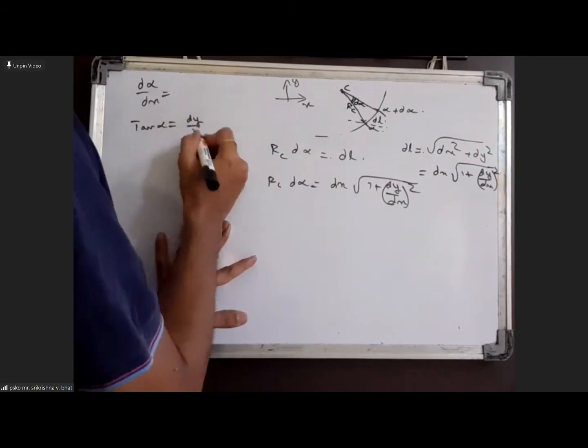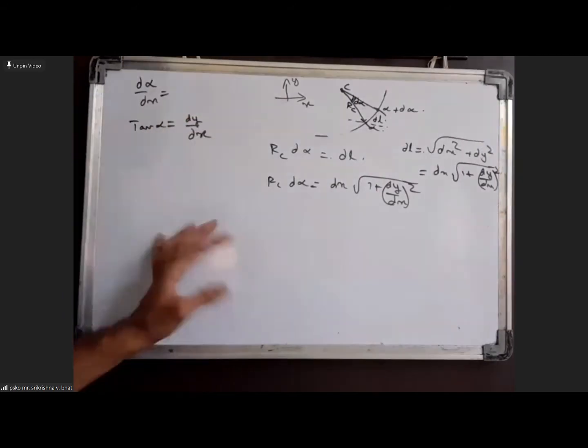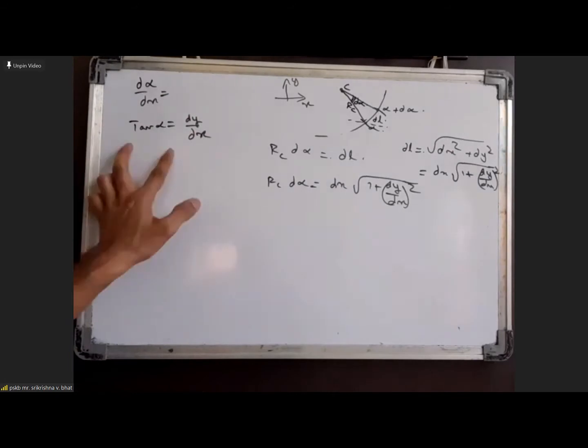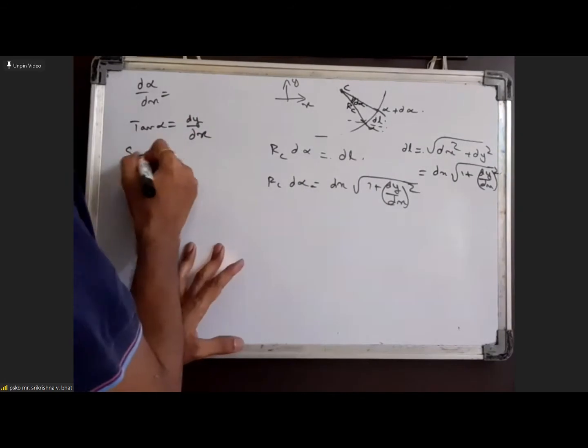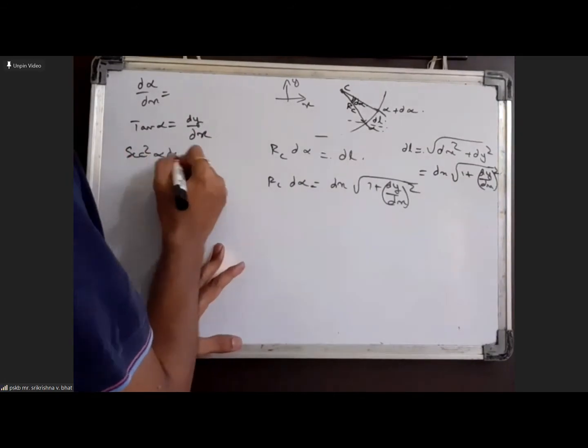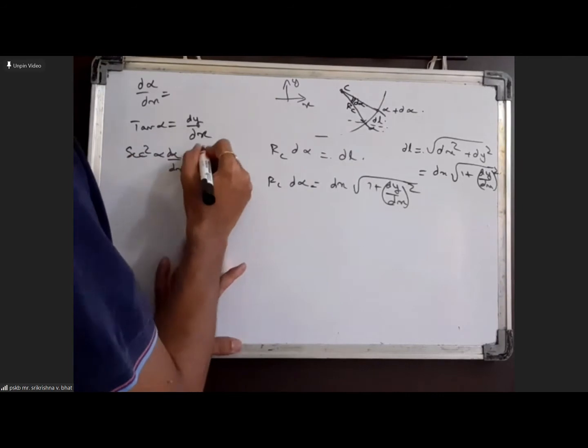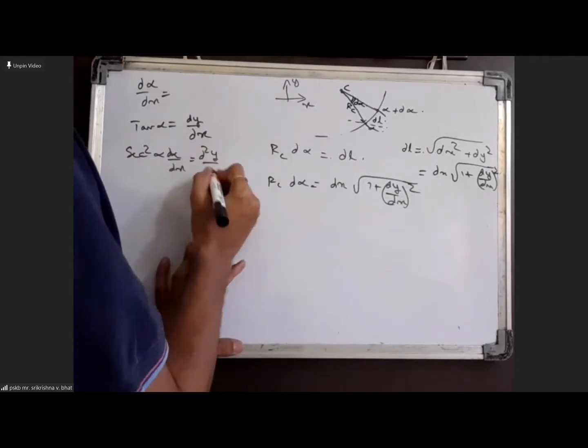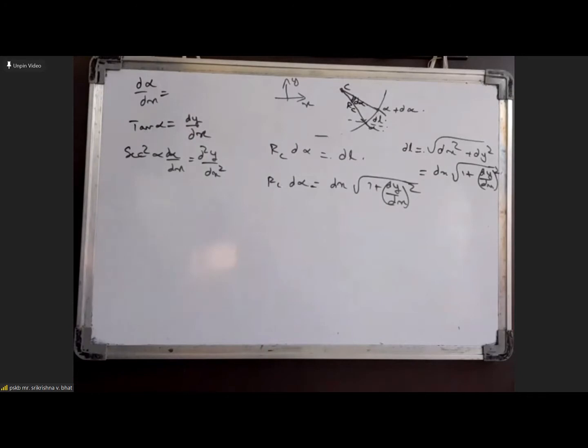We will differentiate this expression with respect to x. If you differentiate tan alpha equals dy by dx, we get secant square alpha into d alpha by dx, which should be equal to d square y by dx square.